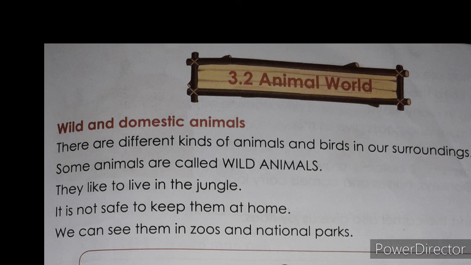Means there are two types of animals, wild and domestic. Domestic animals are very useful to us, but wild animals are very harmful. Why? Because they eat other small animals, other little bit big animals. So these are dangerous for our lives. They like to live in the jungles. Means wild animals like to live in the jungle.